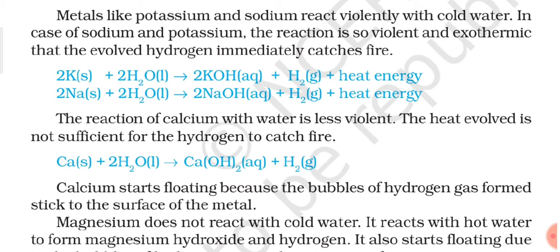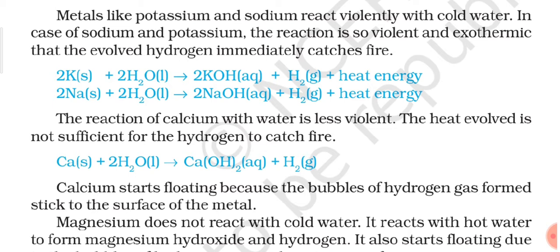You can see the reaction of sodium and potassium metal with water, and you can also see that the final product shown is their hydroxide. So you are getting potassium hydroxide and sodium hydroxide and hydrogen gas as the final product, plus heat energy. Heat energy on the product side shows that this reaction is exothermic in nature. The reaction of calcium with water is less violent. The heat evolved is not sufficient for the hydrogen to catch fire. So in case of calcium, what happened?